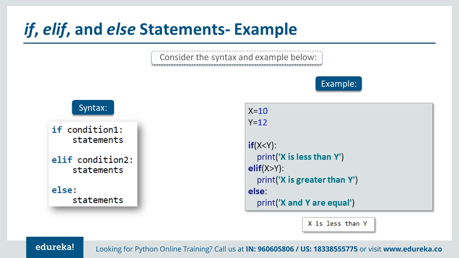This is the exact situation where if condition 1 is not true and condition 2 is not true, then we go with condition 3. So this gives us a better decision in understanding what the end result should be.